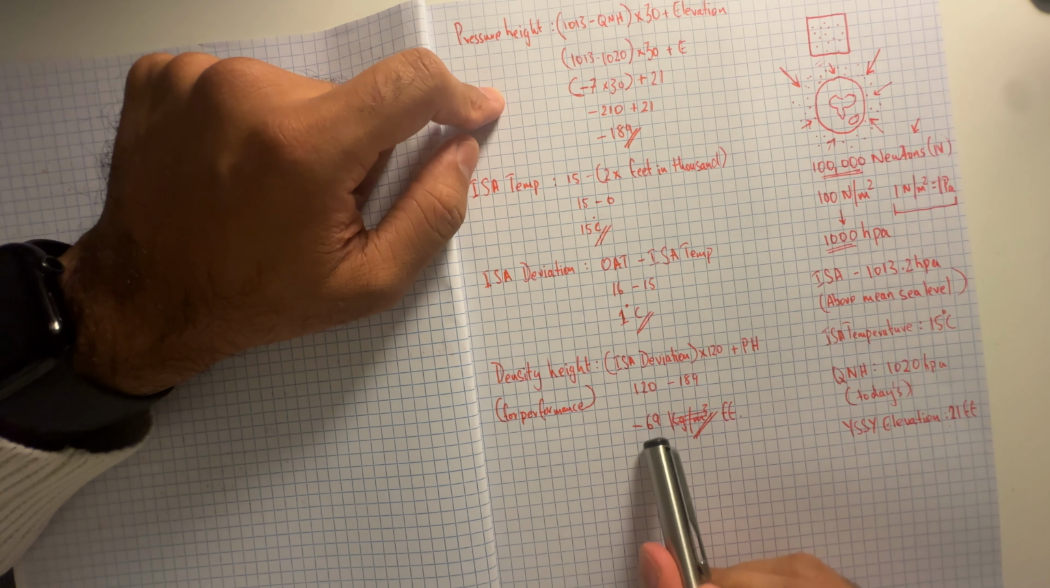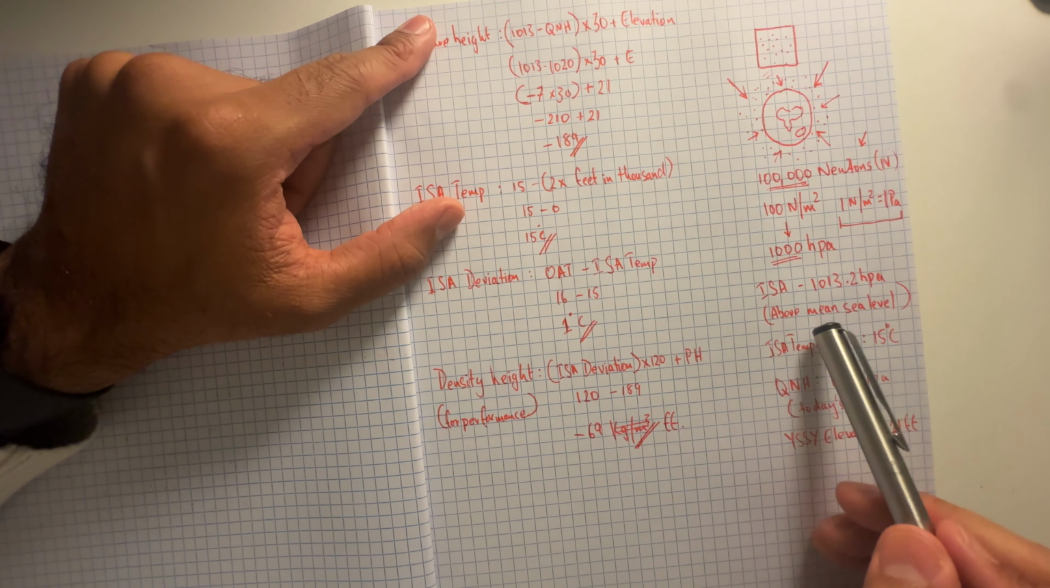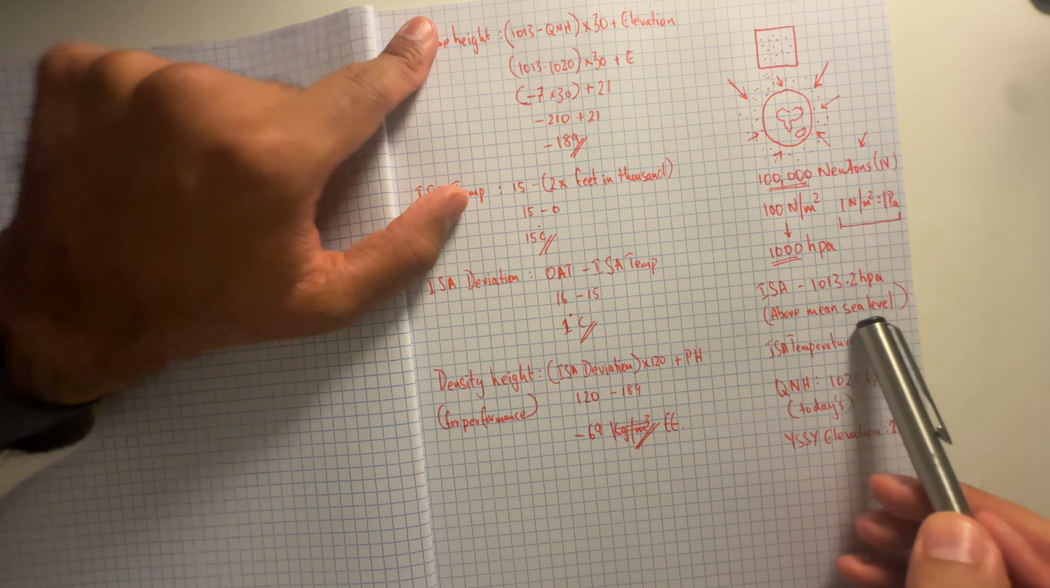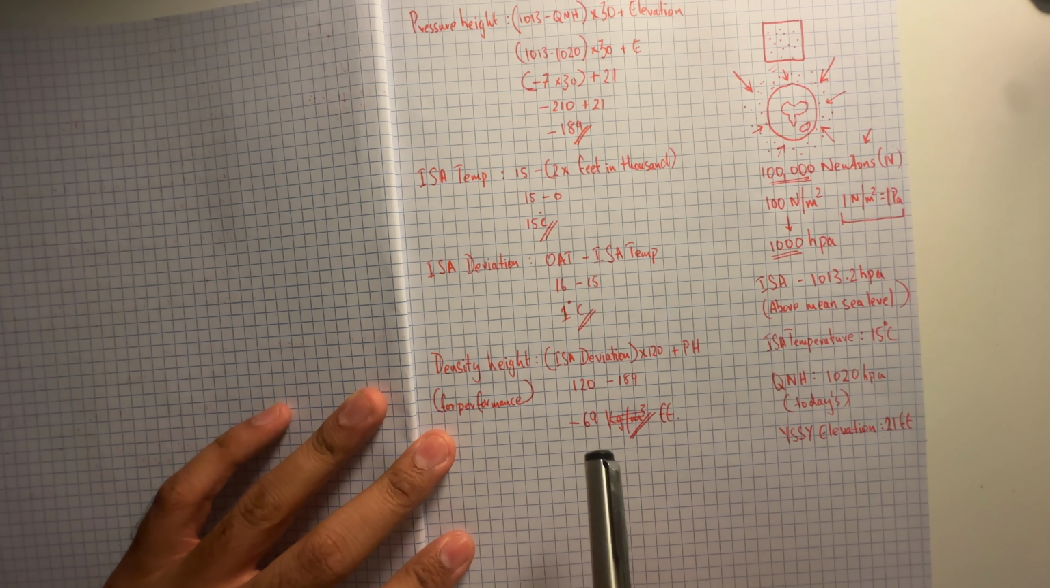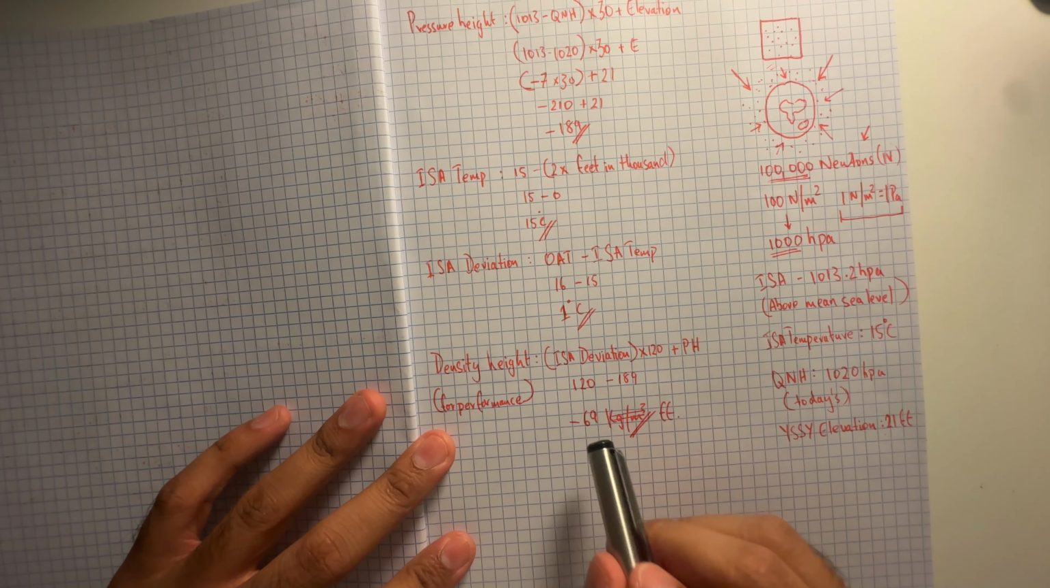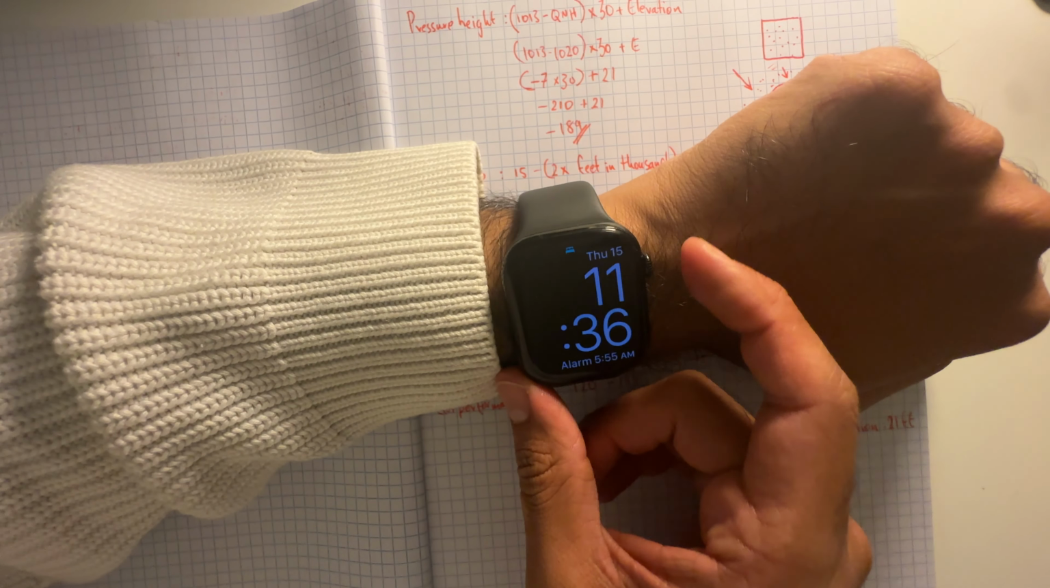If we are 69 feet below the mean sea level, we will get a density height of this. That's for the performance. That's how poorly the aircraft is performing. It's similar to being 69 feet below the sea level. Let's see how much time we have left.